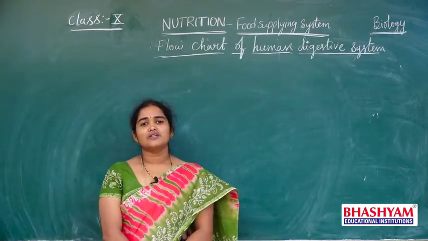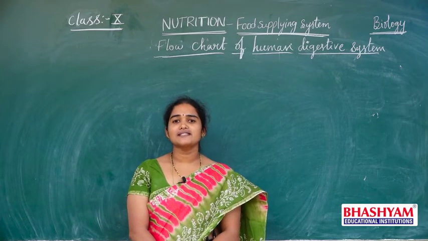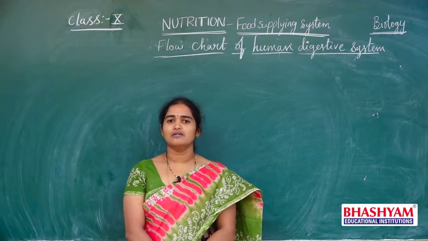After completion of the total process of digestion, let us know about the different parts present in the digestive tract.